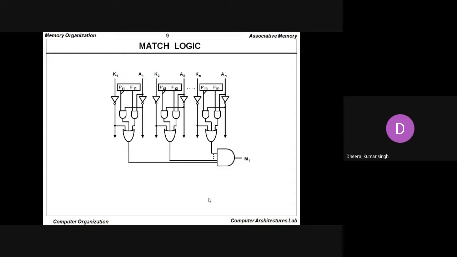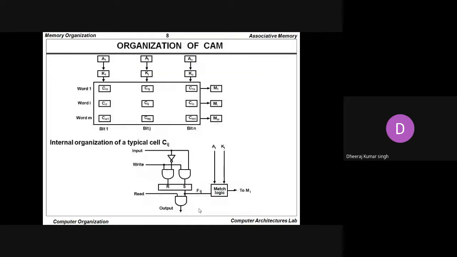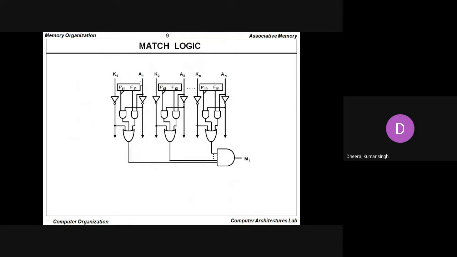So again, what is the match logic? Whenever we talk about the match logic, the circuit can look like this, where multiple functions are passed inside the match logic function. The argument register data is there, the key register is there. We pass the argument register here and the key register here.